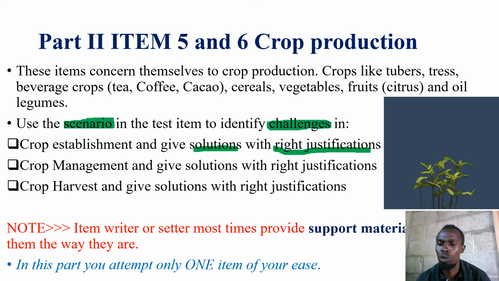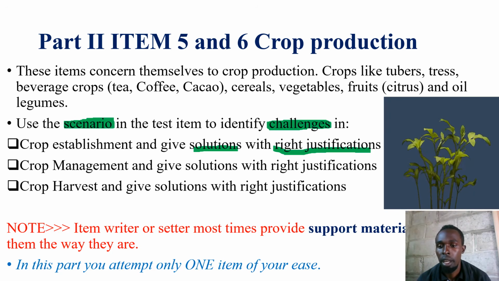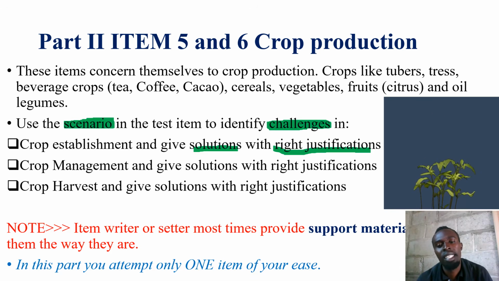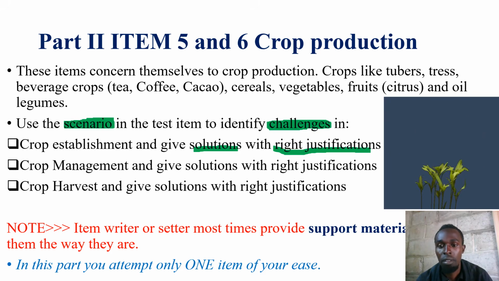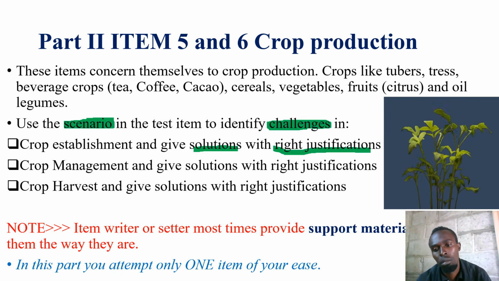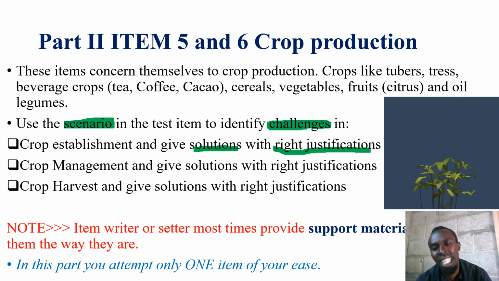This land is not good for potatoes. You may give a solution which says, okay, let Musa choose another land. That is not a right solution, my friend. Okay, you can say Musa should use that land to plant beans. That's irrelevant. Madness of madness.